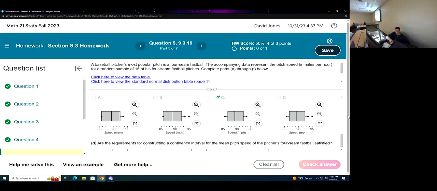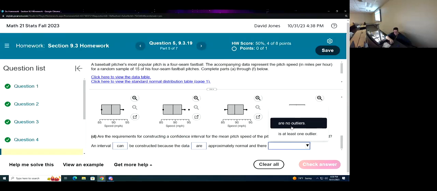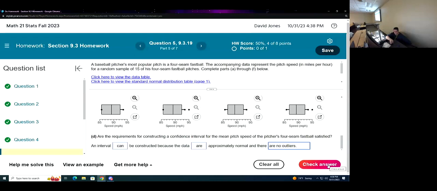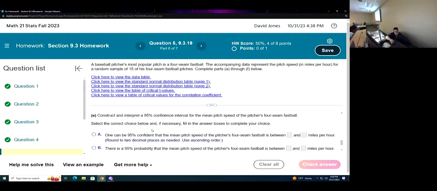Are the requirements satisfied? So we had to have the correlation coefficient be bigger than the critical value. And we also needed there to be no outliers. And this looks like both are met. An interval can be constructed because the data are approximately normal and there are no outliers. That's what we require. Now it's going to let us do the confidence interval.